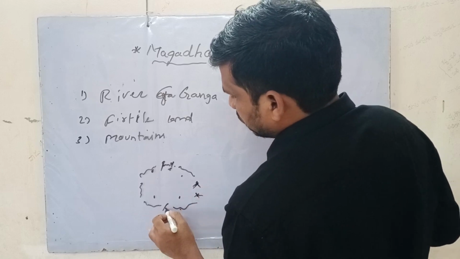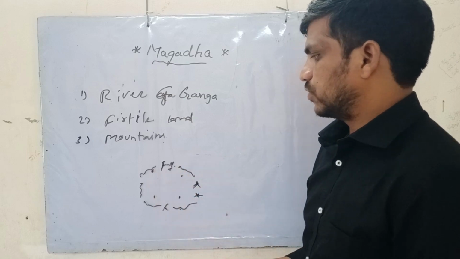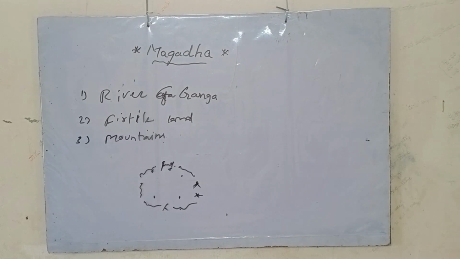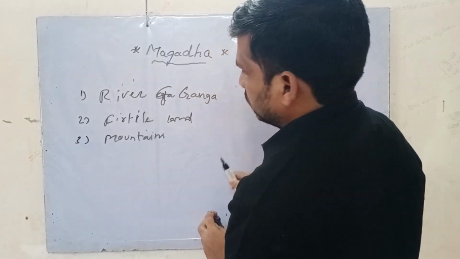This kingdom is protected by mountains on all four sides. So this is also one of the geographical reasons why Magadha became so powerful.